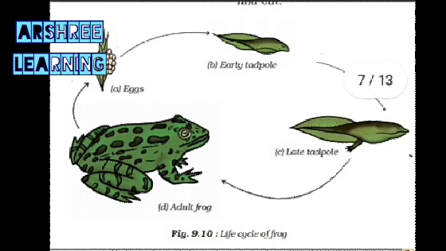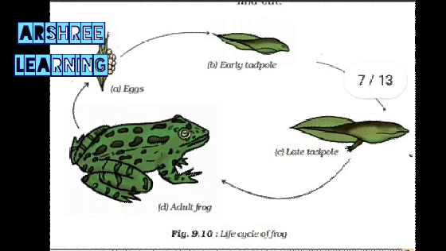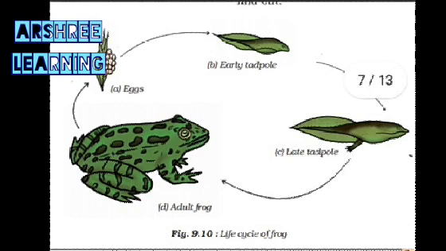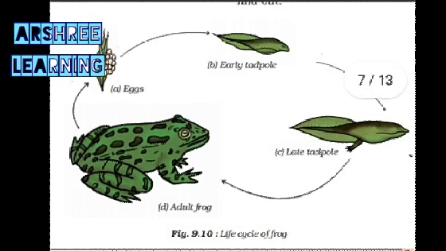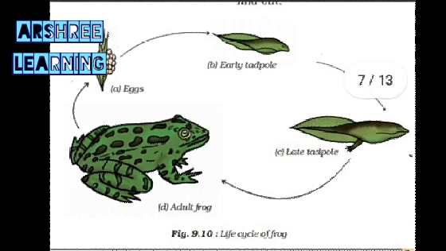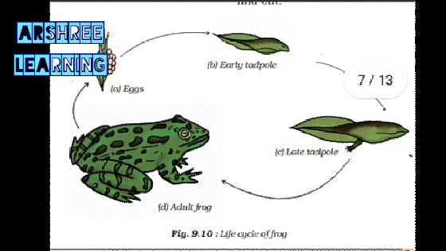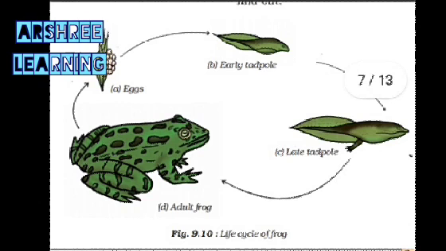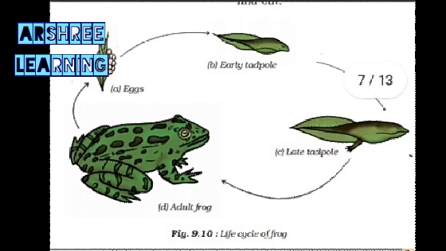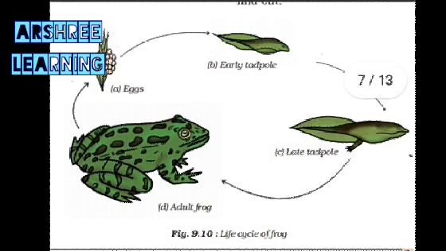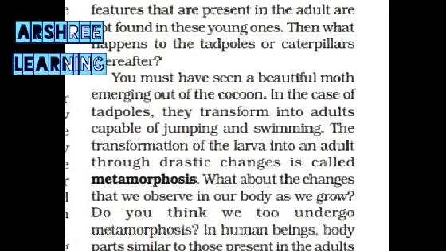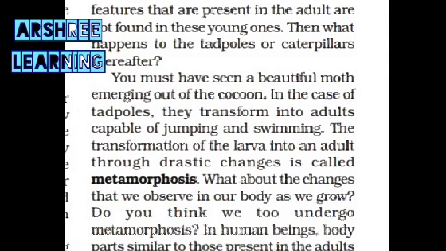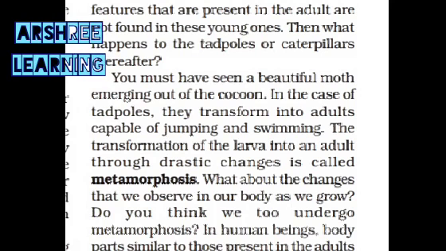The shape keeps on changing. The shape of the egg is different. The shape of the tadpole is also different. And the tadpole changes into a frog. So when it forms the frog, it does not resemble its baby. It does not resemble the tadpole or the egg. So these changes are described as metamorphosis. The features in the adult frog are not found in the young ones.